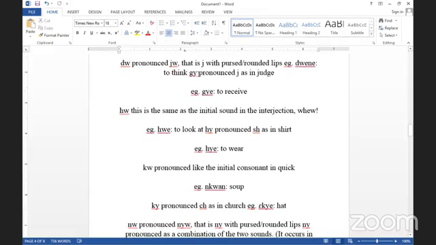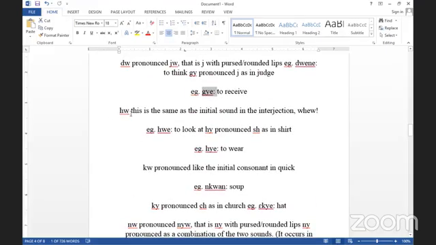So in Akan, we pronounce the DW as J. Jane means to think. And then J: in Akan, we don't write J, rather we write GY. And we pronounce GY as J, as in judge. This means to receive.